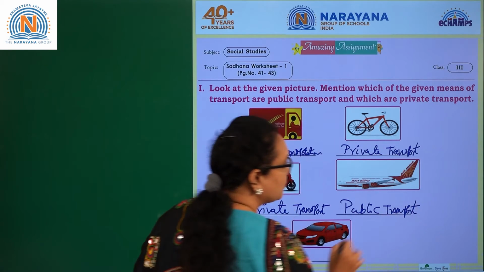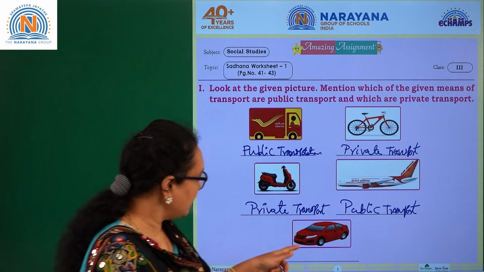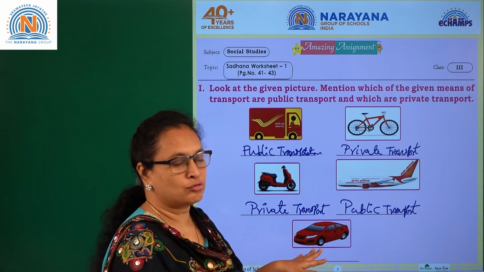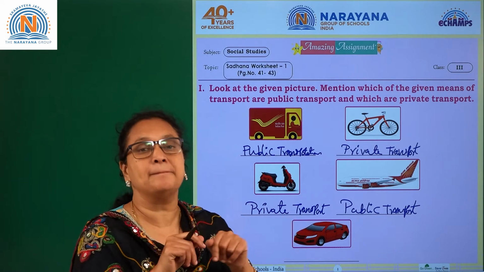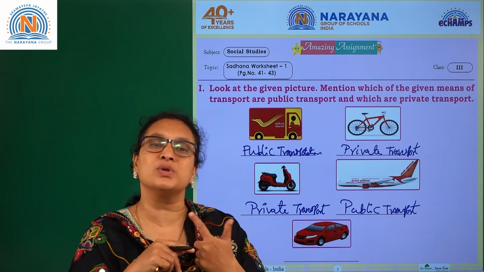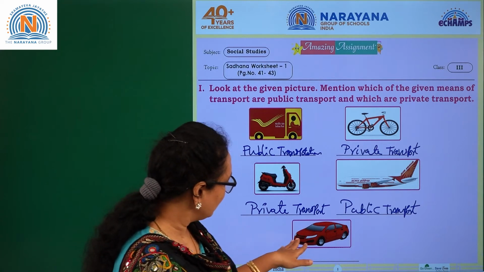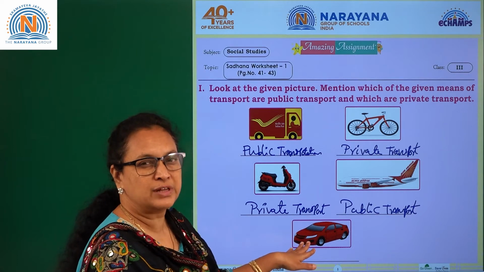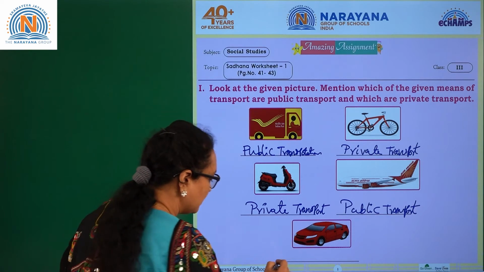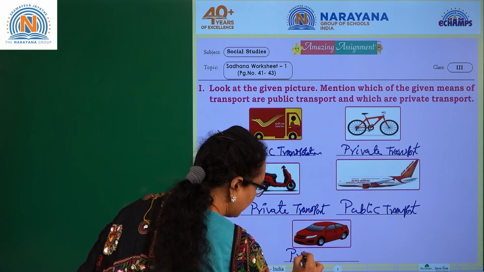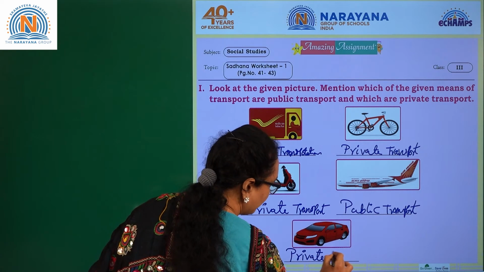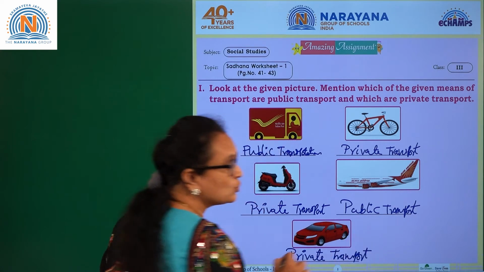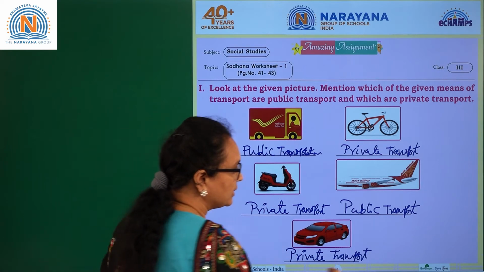Public transport. Coming to the car, you have public cars also. Okay, the nameplate shows which is public and which is private. So here they are not showing any nameplates here, but by seeing this definitely it is a private. It's very simple to identify. Let's go for the next line.